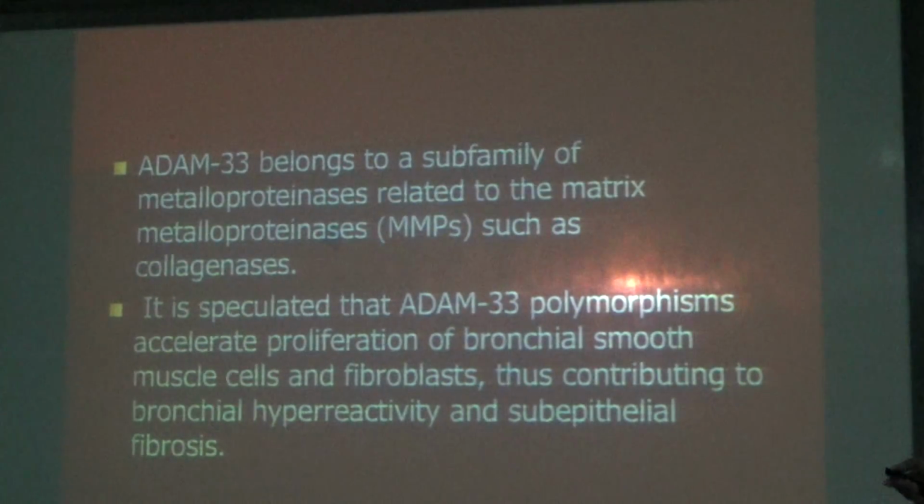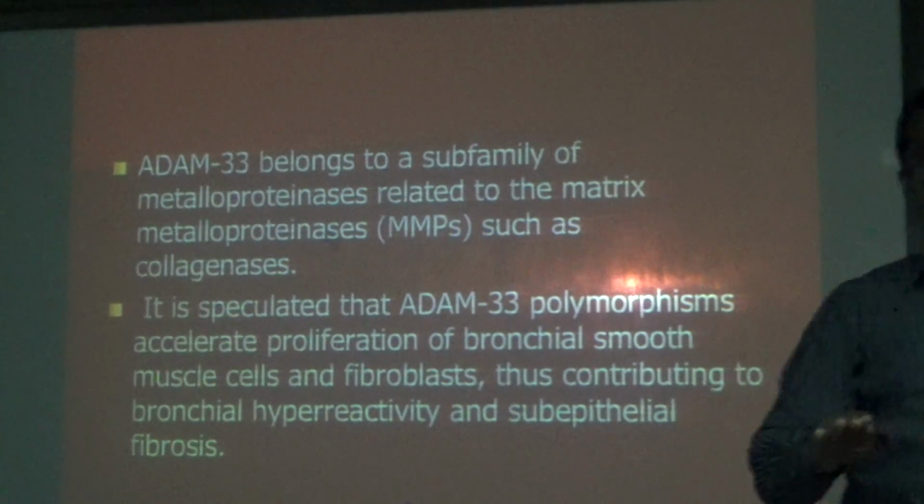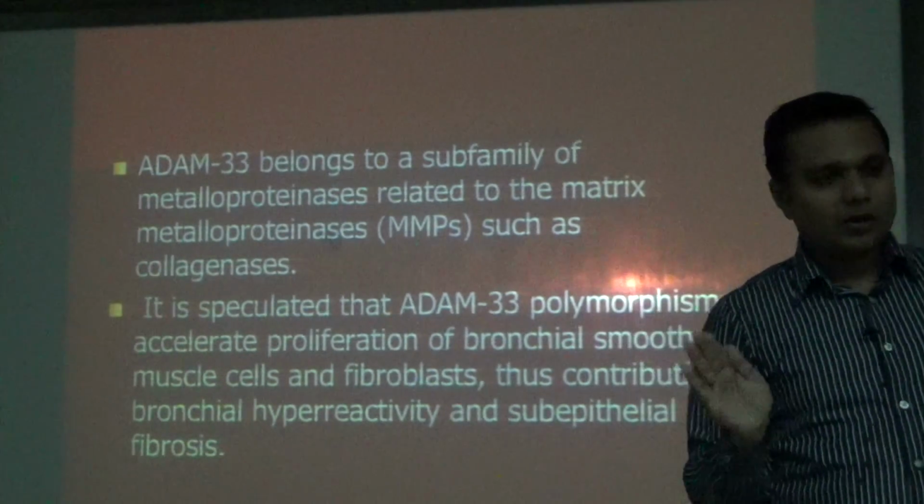Then one more thing is ADAM33. ADAM33 belongs to a family of metalloproteinases related to matrix MMPs such as collagen. It is speculated that ADAM33 polymorphism accelerates proliferation of bronchial smooth muscles and fibroblasts, thus contributing to bronchial hyperactivity and subepithelial fibrosis. What does it say here? ADAM33 is a matrix metalloproteinase. It is helpful in the healing process. It is a collagen.